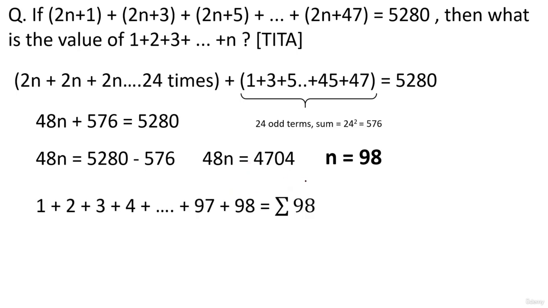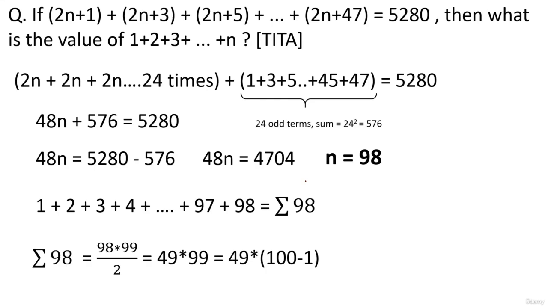Okay, summation of first 98 natural numbers. Okay, 98 into 99 divided by 2, and that will be 49 into 99. 49, 99. Wow, nice. Okay, so 99 you can write it as 100 minus 1. ये हो जाएगा 4900 minus 49, 4851. This is your answer.